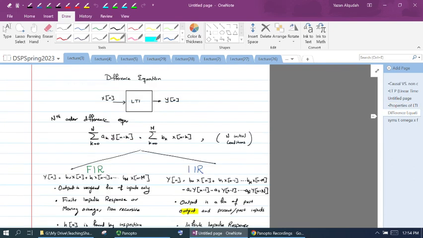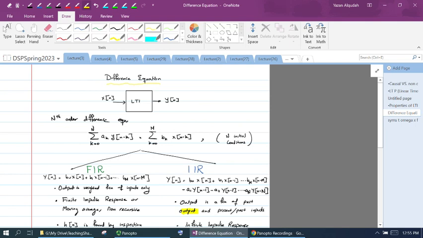Then, at the beginning we said another form of representing linear time invariant systems is using a difference equation. Again, later on we're going to relate h of n with the difference equation and see how we go from one to the other once we introduce or review the Z transform. But for the time being, one way we can use to describe the filter or the discrete time system is using a difference equation.